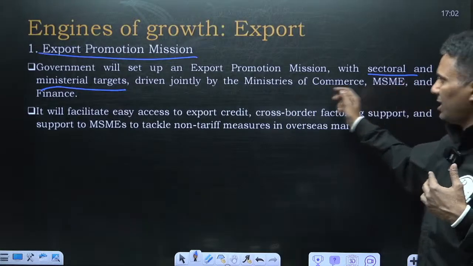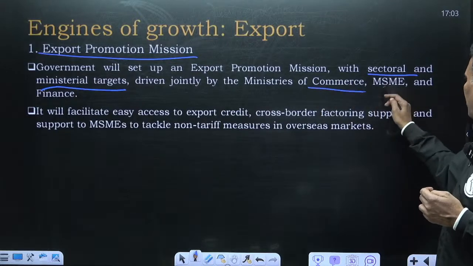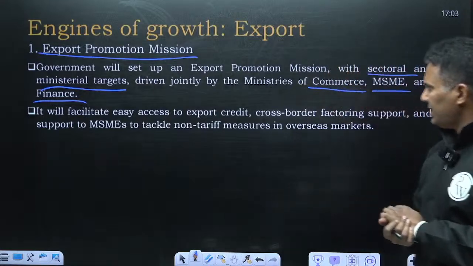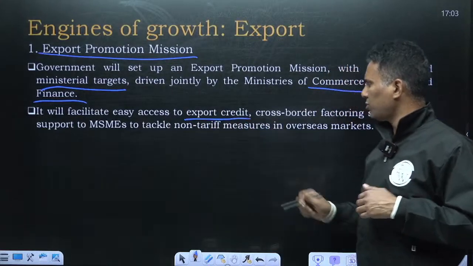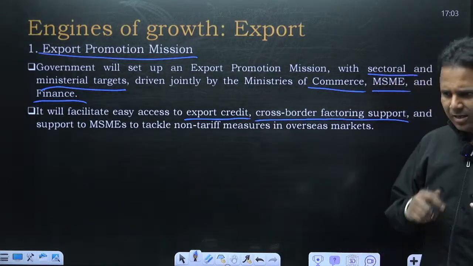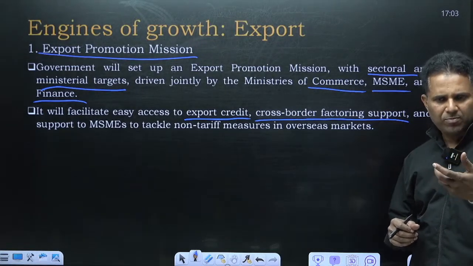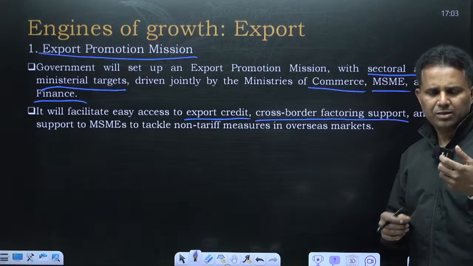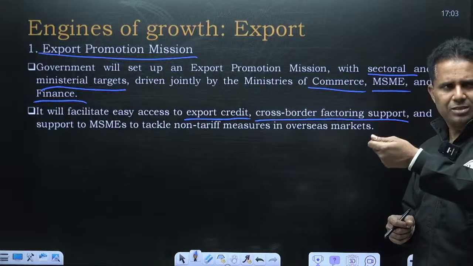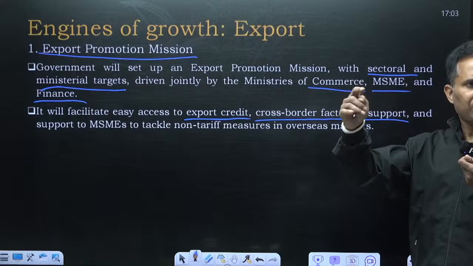it says the sectoral and ministerial targets will be given. Driven jointly by the Ministry of, so 3 ministries will be involved: Commerce, MSMEs and Finance. It will facilitate easy access to export credit, of course, export credit, cross-border factoring support. Cross-border factoring support means, let's say an MSME has exported its product, but it has not got payment, it has a bill. Now, this bill, the MSME can sell it to a third party for short-term credit, and the third party will then try to recover the money.